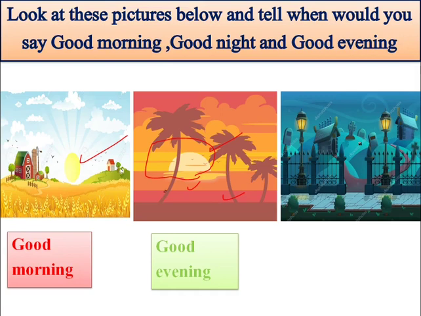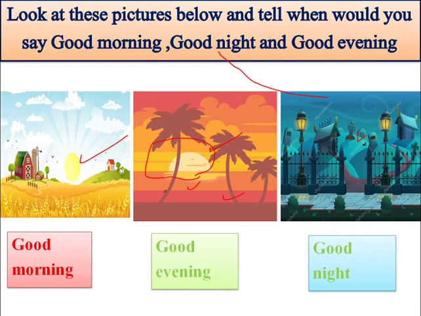So this could be a scene of night. It means, what would we say during the night? We would say good night.